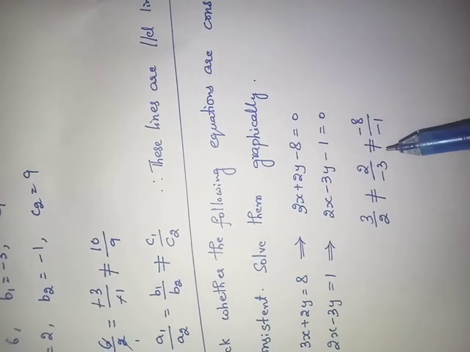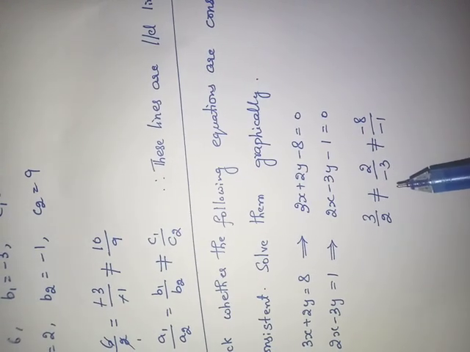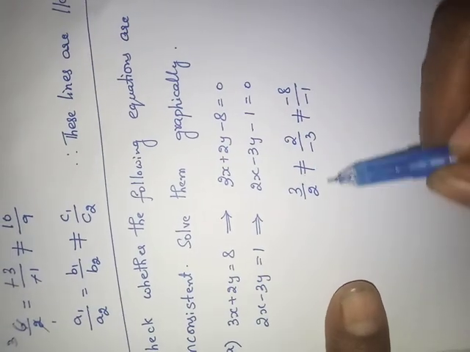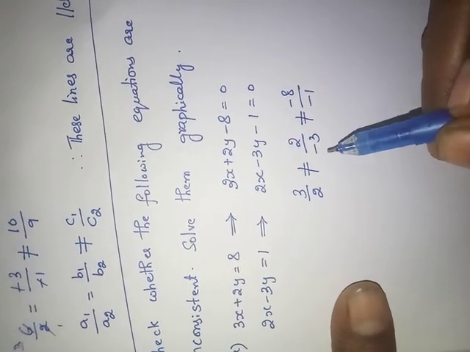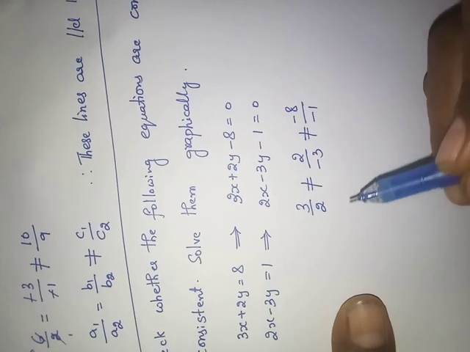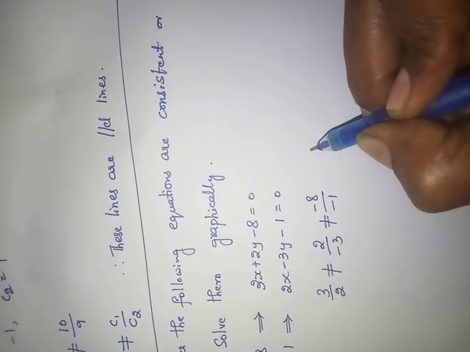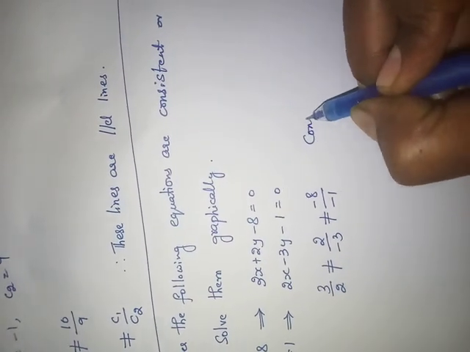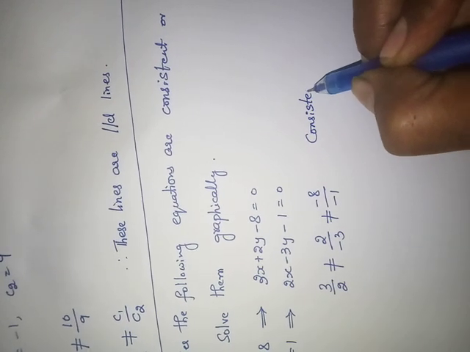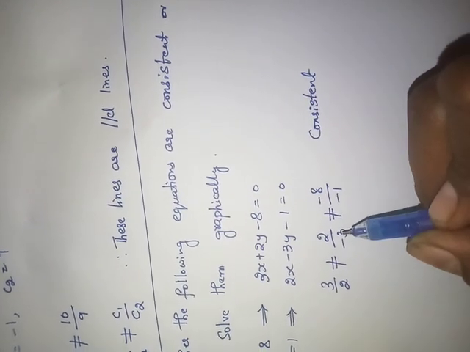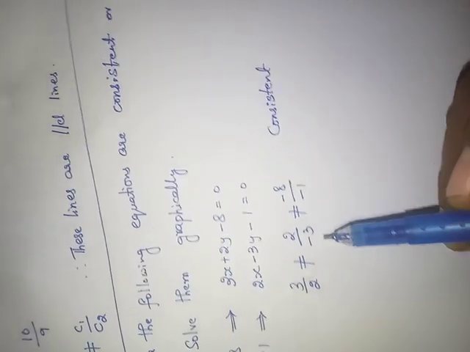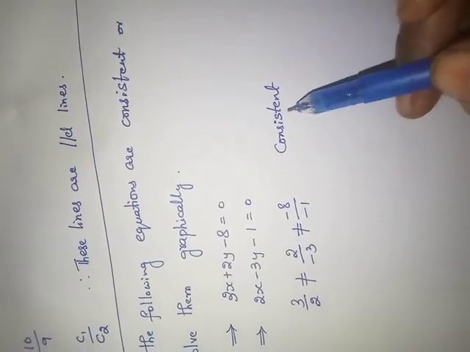If a1 by a2 is not equal to b1 by b2, then what can we say? These are consistent. What lines here? Intersecting lines, no? Consistent.